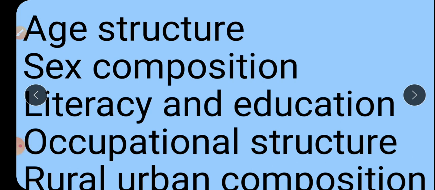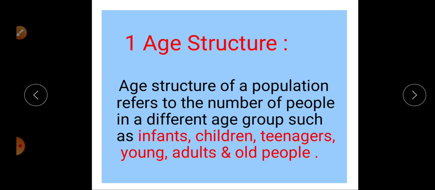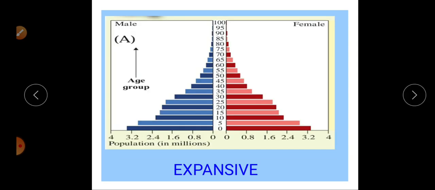We discuss population composition factors. The second factor is sex composition. First, we discuss the first factor, that is the age structure. In age structure, there are several age groups, for example infant, children, then young population, adult population, and old population.